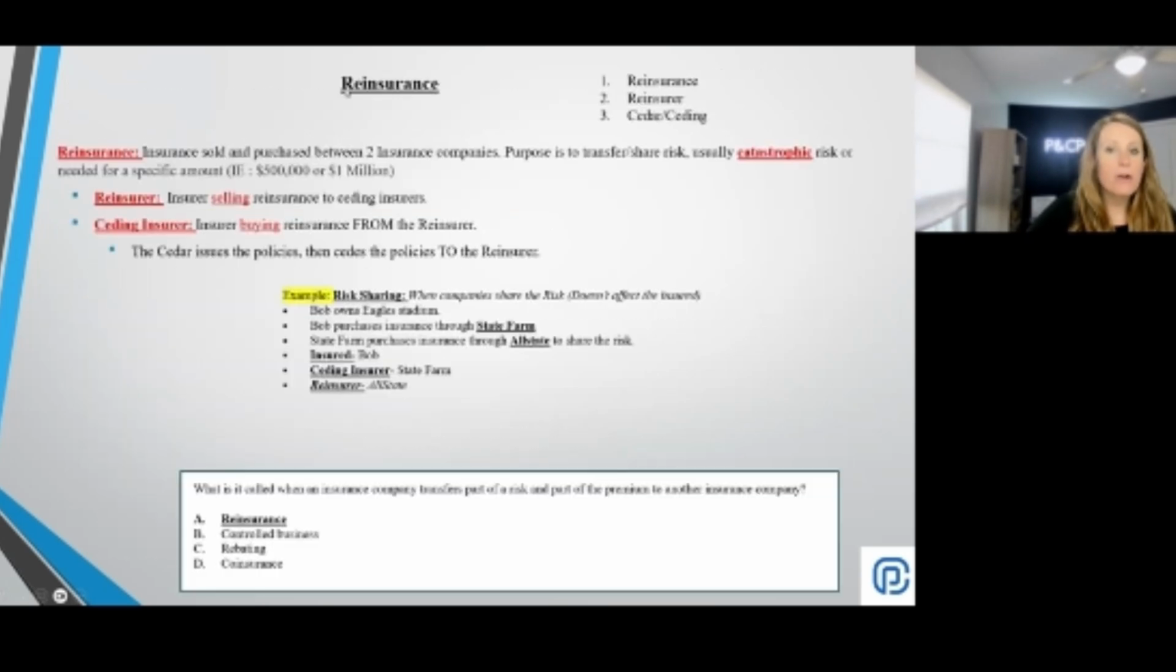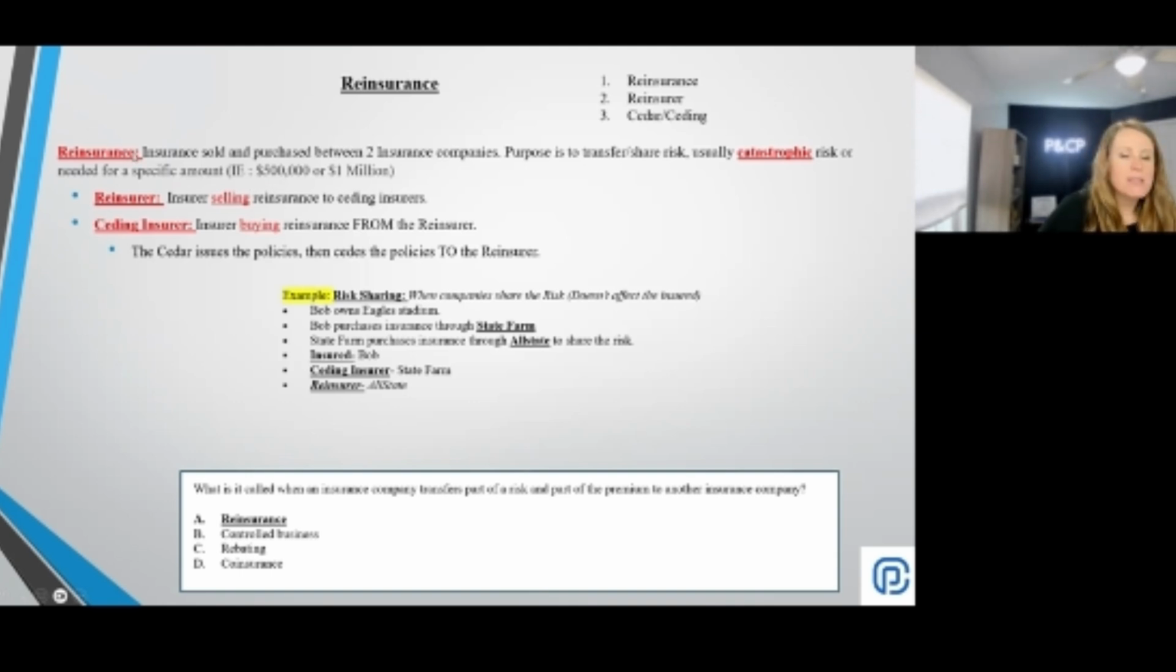So now we're going to talk about reinsurance. Reinsurance is basically where one insurance company is insured by another insurance company. The whole purpose is to transfer or share that risk. It's typically when there is catastrophic risk or when insurance is needed for a specific amount. It's maybe something like $500,000 or $1 million.